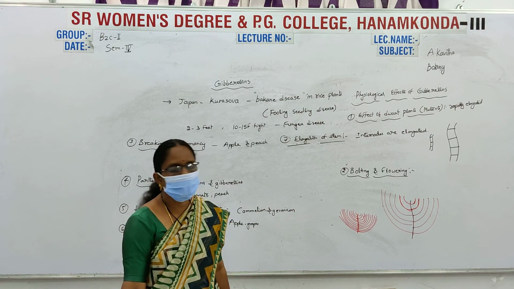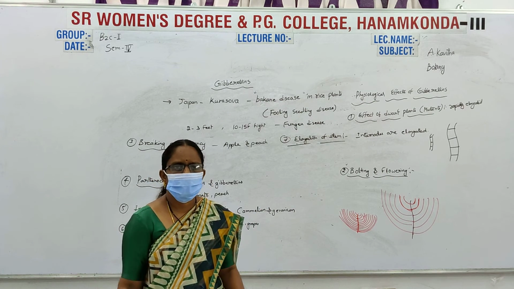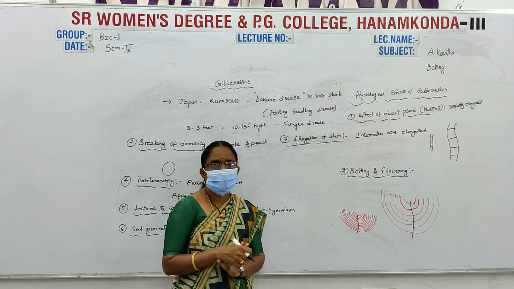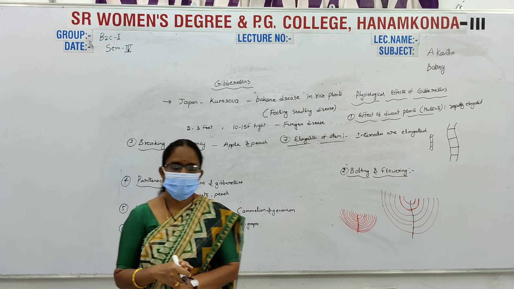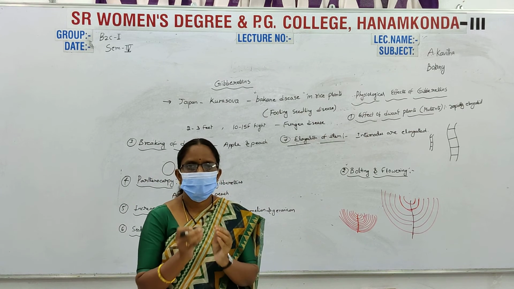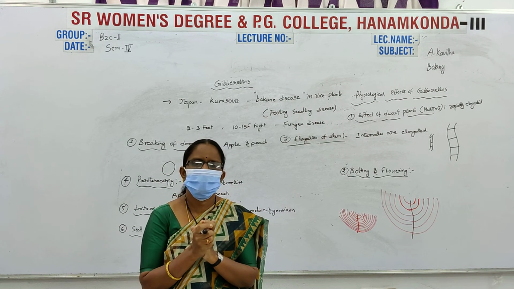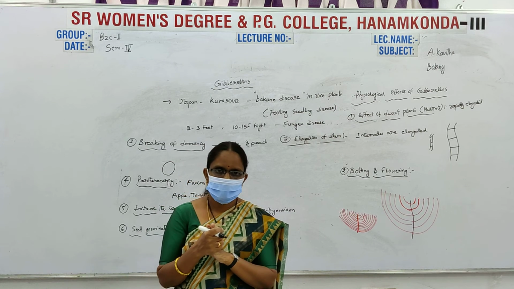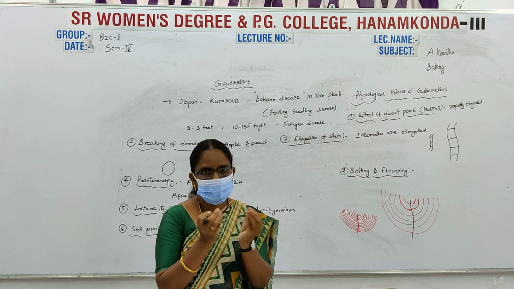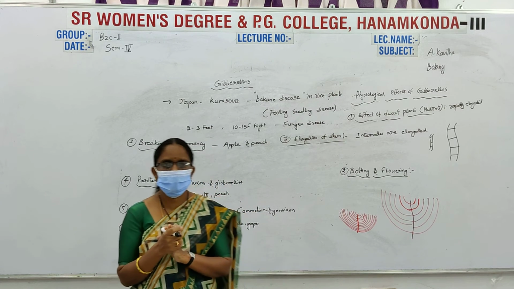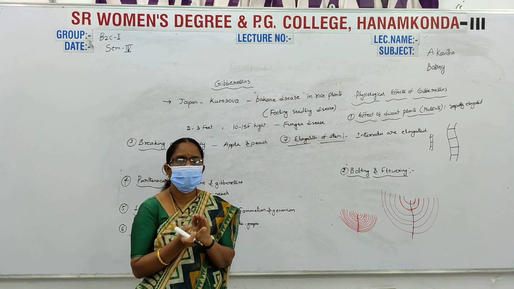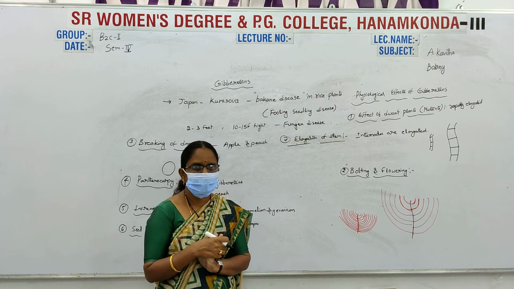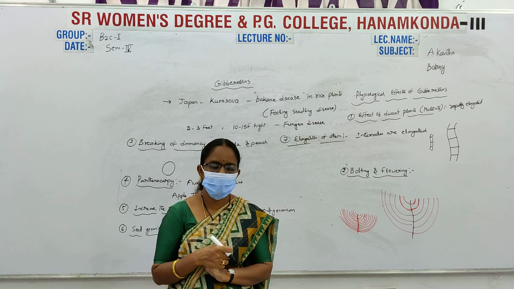And the second one is bolting. Bolting refers to rosette plants. Very short plants are called rosette plants. The best example is cabbage. The main axis is very short, and the nodes and internodes are arranged very closely. When the gibberellins are provided to the plants, the internodes elongate. The rosette plants undergo the bolting process, and the plants become very long.